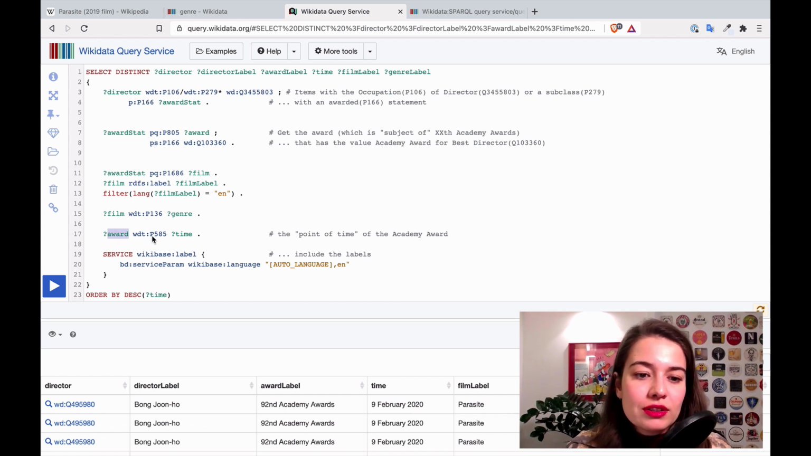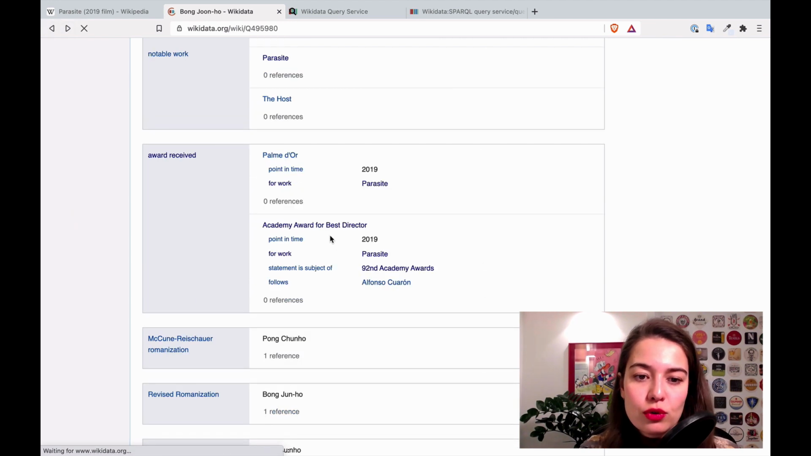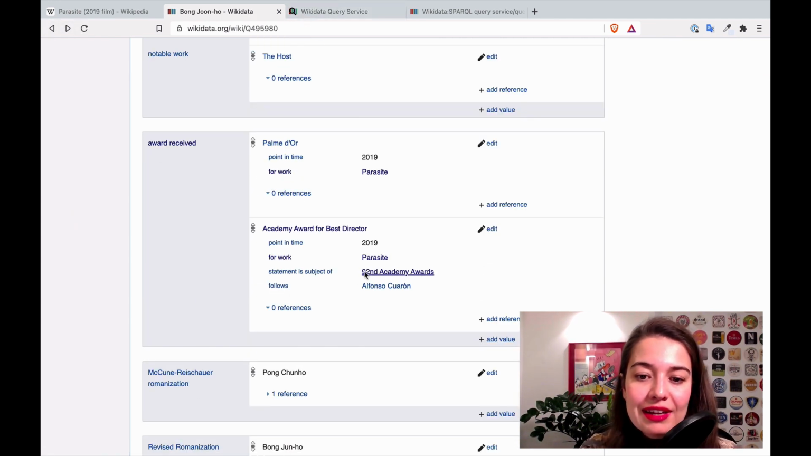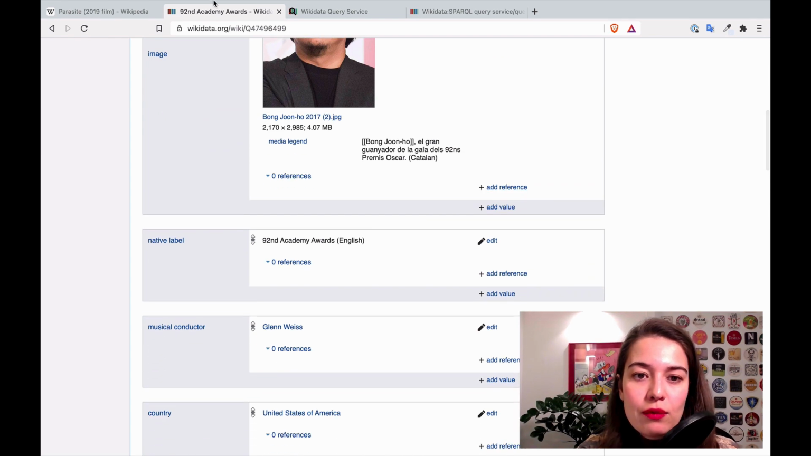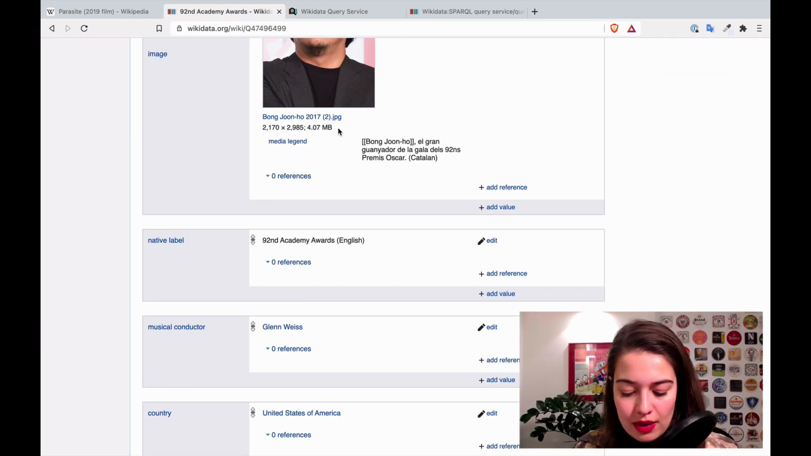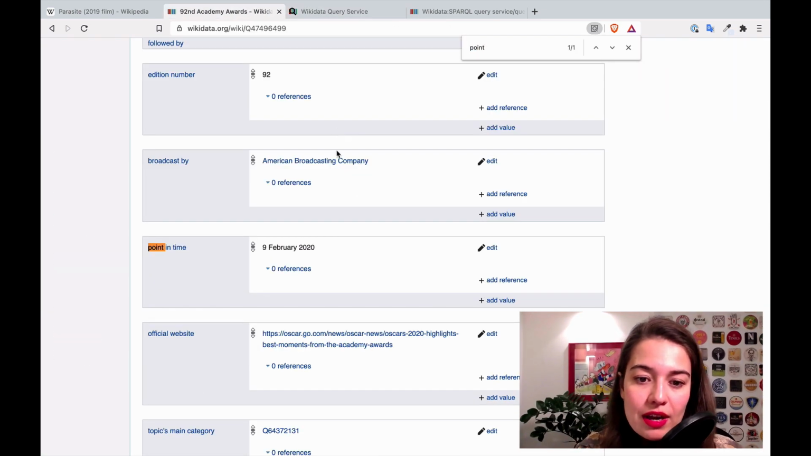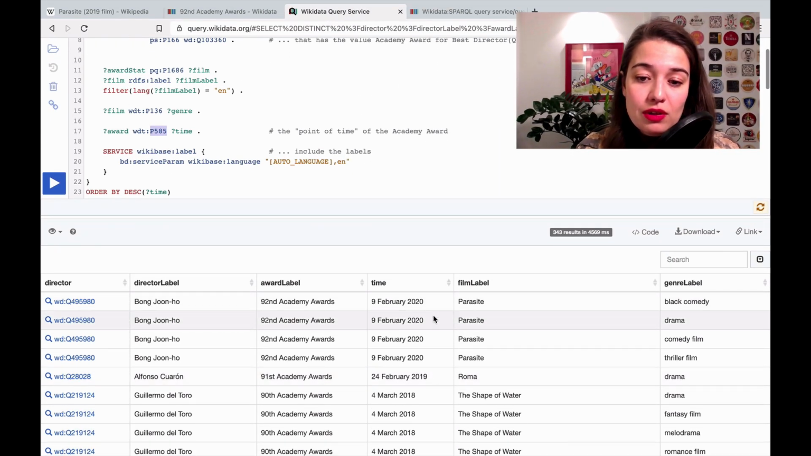And for the award, I want to see the point in time that this award was given. So how can I do that? Again, I need to go back to the director and the award section. The award here is the 92nd Academy Award. And I go in there again. All right, 92nd Academy Award. And I want to see when this was given. And for that, apparently we use the point in time variable. So I look for point in time. 9th of February 2020. Yeah, that looks correct. This is when this award was given.